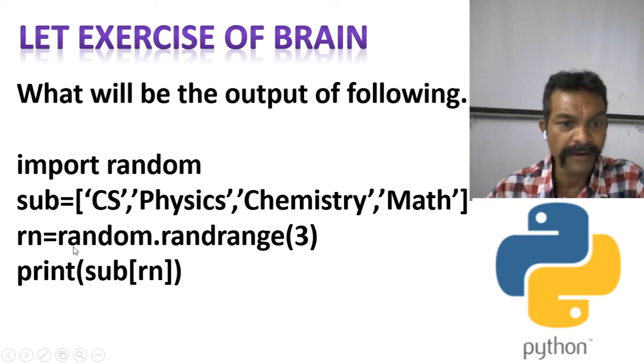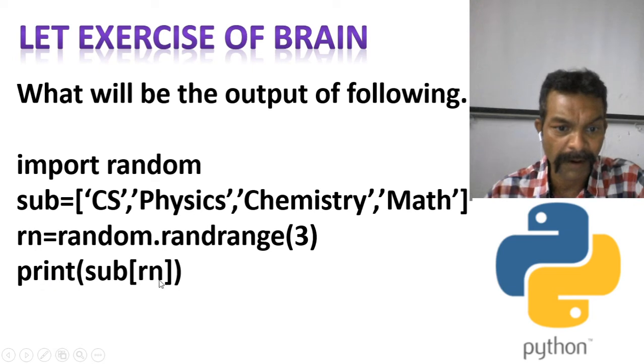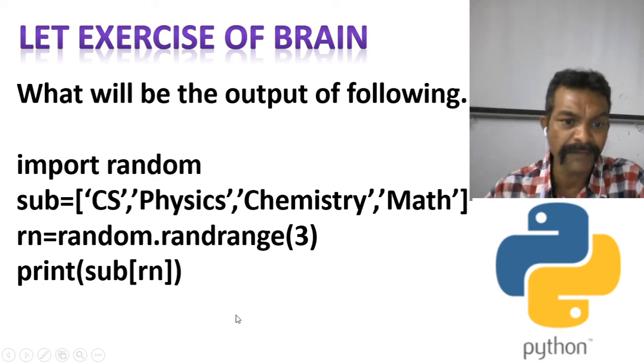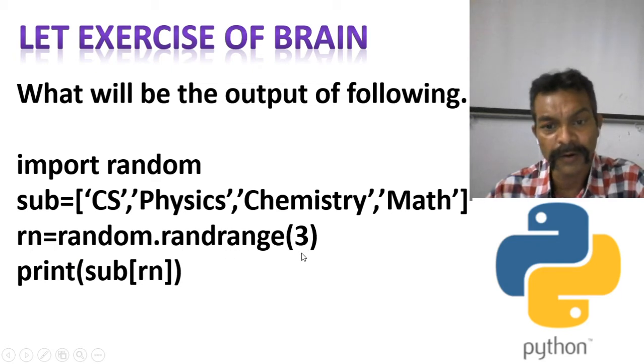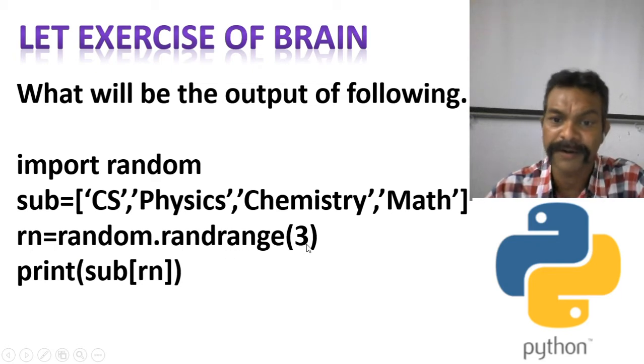Next line: Rn is equal to random.randrange(3). Then we have to print sub[Rn]. So before printing the value of sub[Rn], first we have to find what value will be stored by the Rn variable. Here along with randrange it is written 3. It means lower limit is 0 and upper limit is 3.